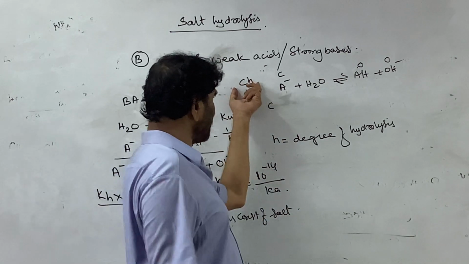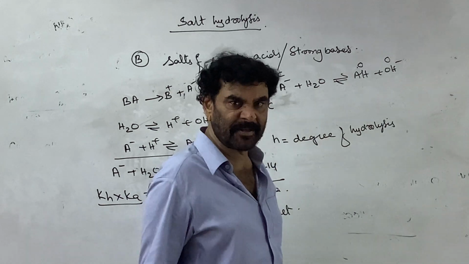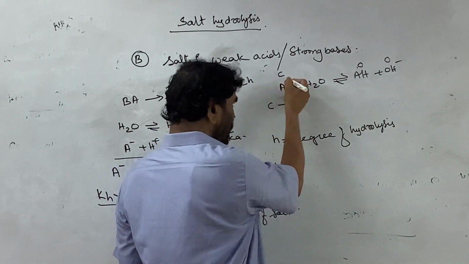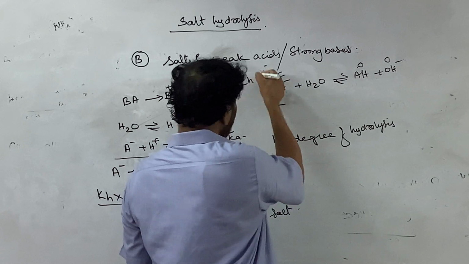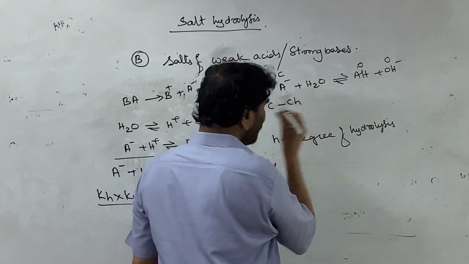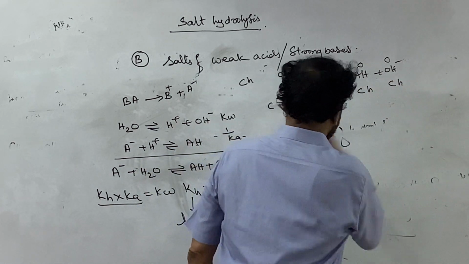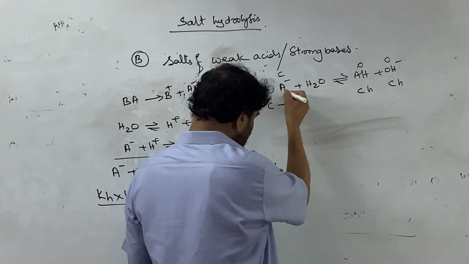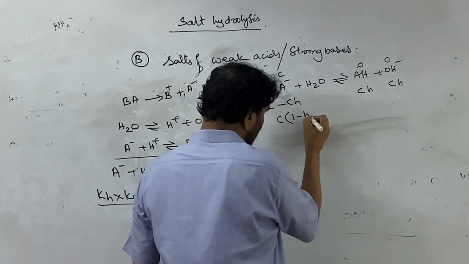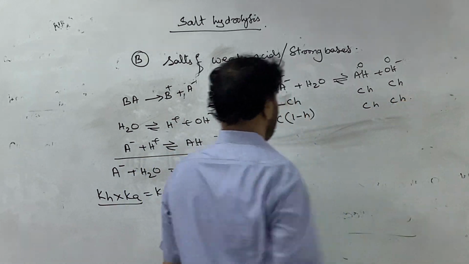If Ch moles are involved in the hydrolysis, how many moles of the A minus ion are left? The total moles present is C moles per liter. From that, how many moles are involved in the process? That is Ch. So what is left you can write as C into 1 minus h. This is Ch, and this is Ch.